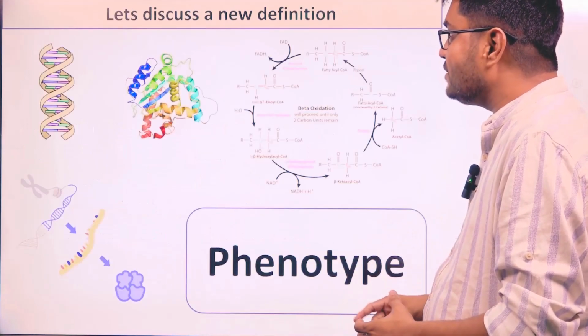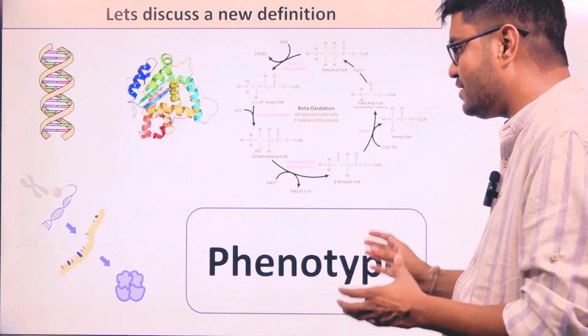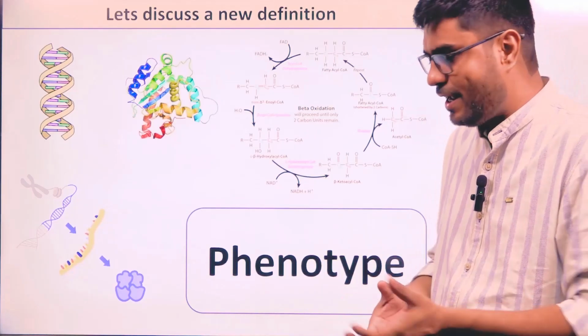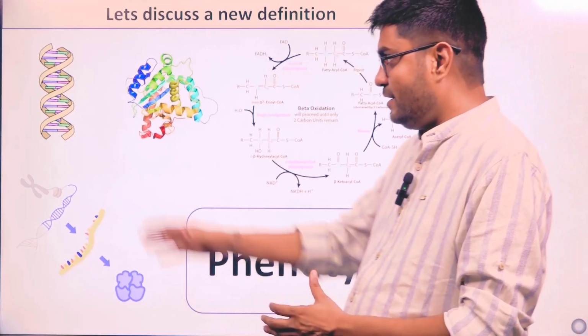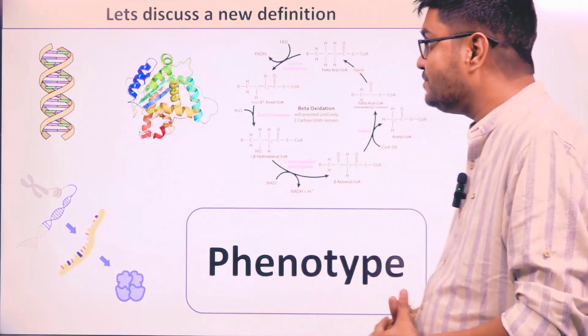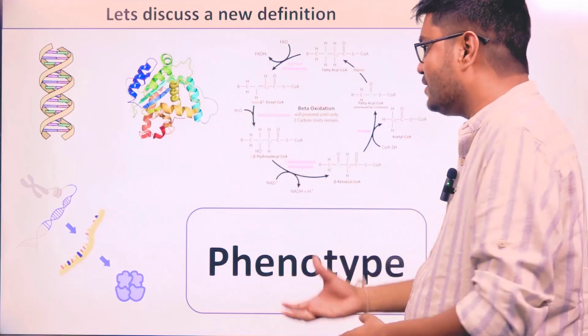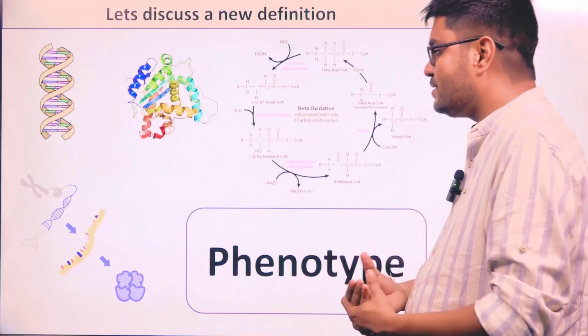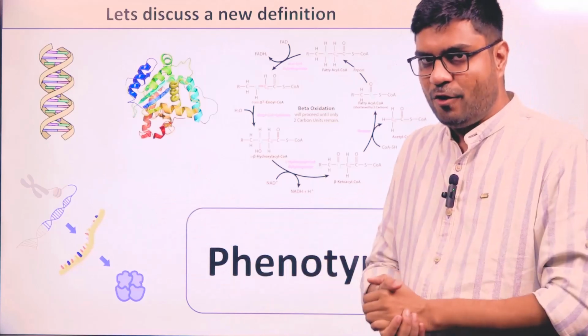So we will discuss a new, interesting definition which works most of the time for the phenotype, by using the knowledge of DNA and its sequences, protein structure, biochemical pathways, and the great central dogma.